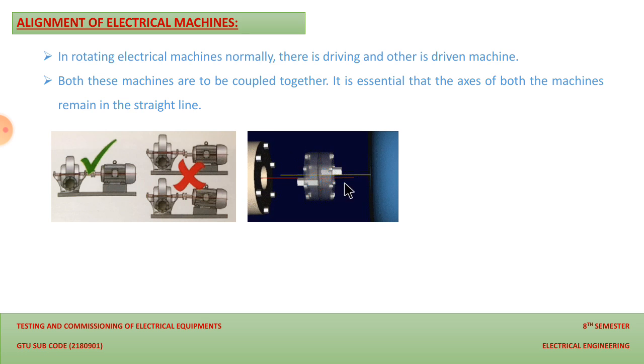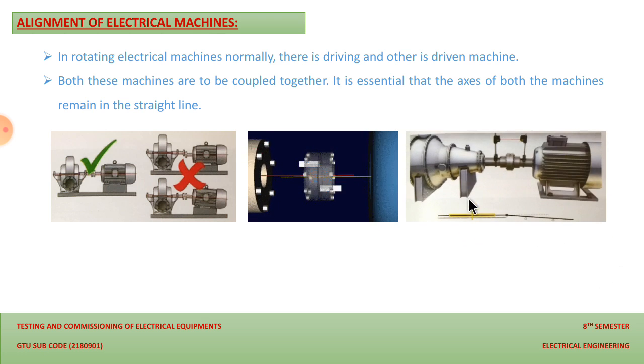If the alignment is improper, then these two machines will vibrate like this. From this image you can clearly see how important alignment is between the driving machine and the driven machine, in electrical engineering as well as mechanical engineering.